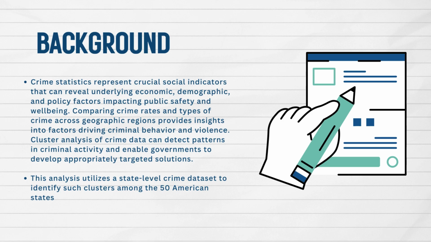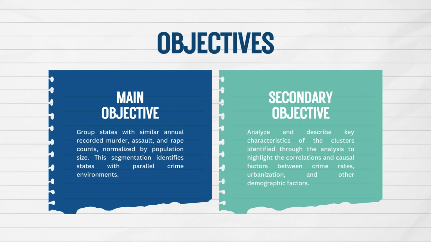So the analysis utilizes a state-level crime data set to identify such clusters among 50 American states. Applying a clustering algorithm to this rich dataset can achieve two key objectives. The first is to group states with similar annual recorded murder, assault, and rape counts normalized by population size.